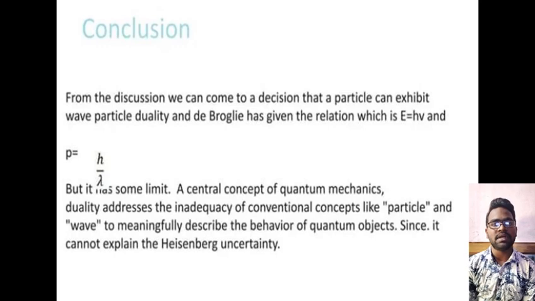But it has some limits. A central concept of quantum mechanics, duality, addresses the inadequacy of conventional concepts like particle and wave to meaningfully describe the behavior of quantum objects, since it can't explain Heisenberg's uncertainty.